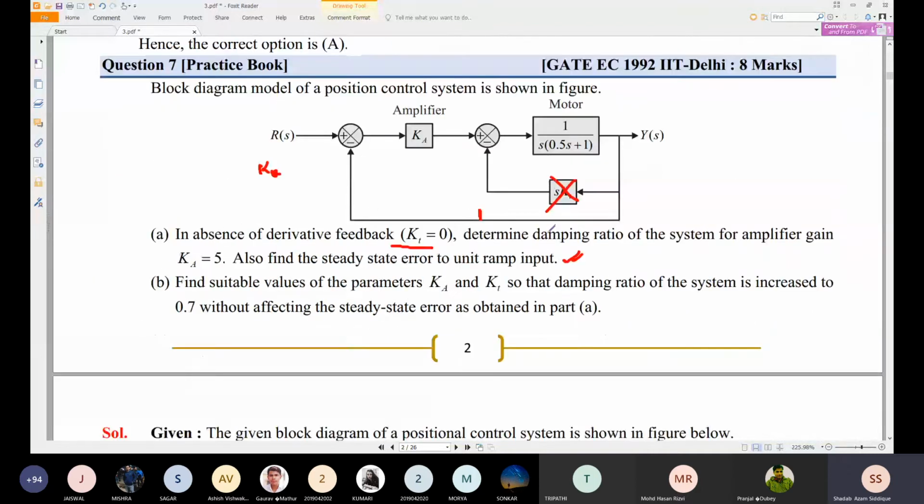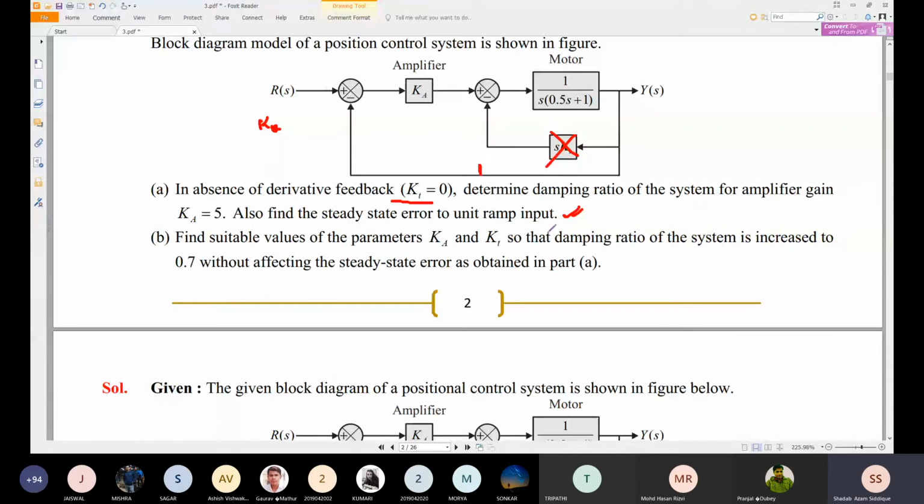Now the second part of the problem says: find suitable values of Ka and Kt so that the damping ratio of the system is increased to 0.7 without affecting the steady state error as obtained in part A. So you should not affect the steady state error, you should just increase the damping ratio. Here it is asked to find the damping ratio, and you can compare it with the standard damping ratio expression, but here you are applying the Kt value.